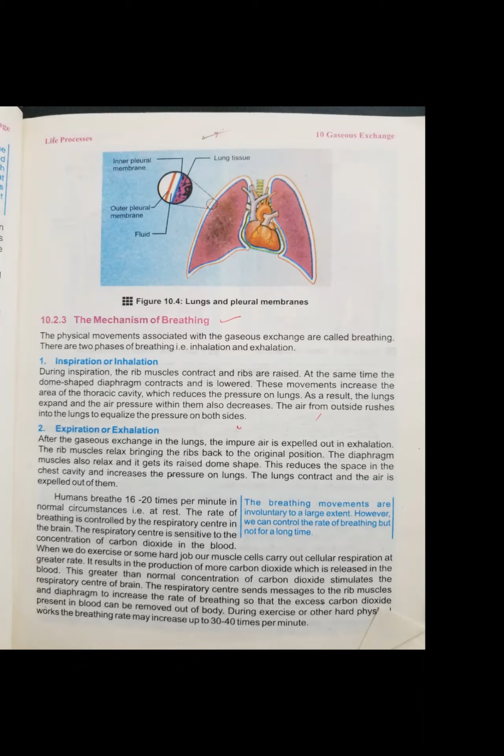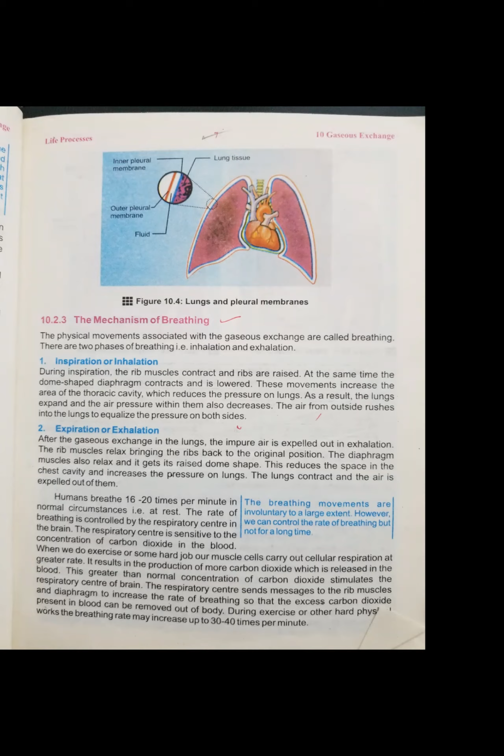Yesterday we discussed the air passageway. I have told you our respiratory system consists of two parts. First is the air passageway, in which we discussed the nasal cavity, pharynx, glottis, epiglottis, larynx, trachea, bronchus, bronchi, alveolar duct, and alveolus.